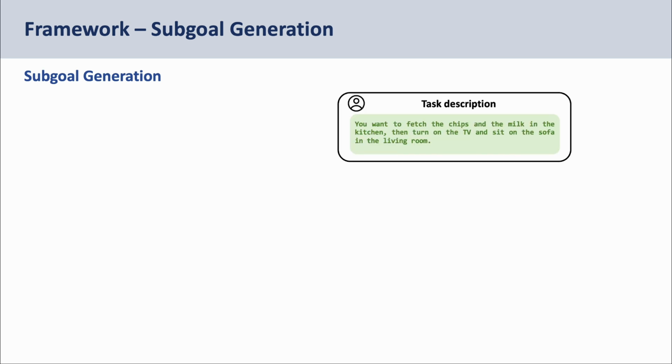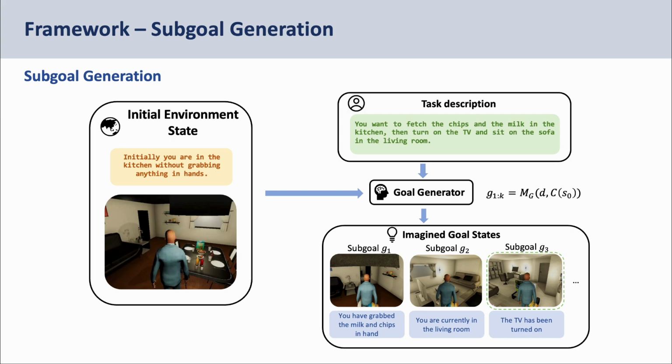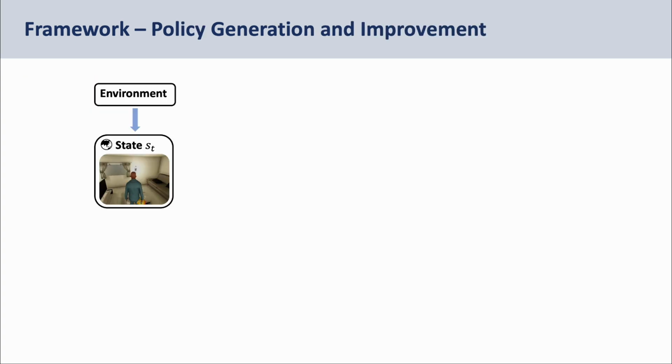To address the issue, we propose to simplify complex long-horizon tasks by dividing them into multiple sub-goals. Given the brief task description, an LLM module goal generator tries to produce a sequence of desired states in text along the task completion. We also insert the caption of the initial state into the prompt. Thus, several goal states can be imagined to model the task world and guide the agent to achieve them one after another.